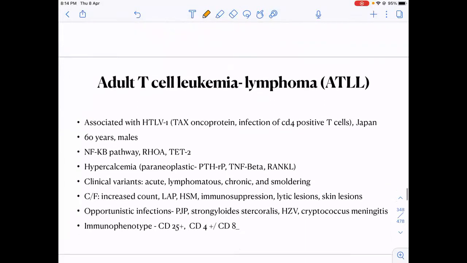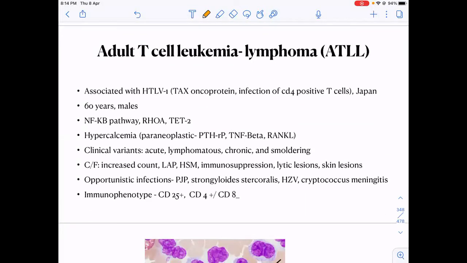Okay. Now coming to the next leukemia type of T-NHL, adult T-cell leukemia lymphoma, ATLL. We have already read that it is commonly associated with the HTLV-1 virus. Okay. Then we should know it mainly infects the CD4 positive T cells. It is very common in the Caribbean. It is very common in Japan. Okay, the age group is the same, 60 years, male. Then a very characteristic lab finding in ATLL is hypercalcemia.